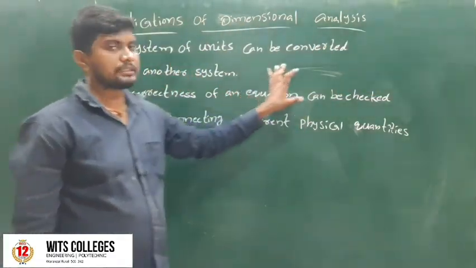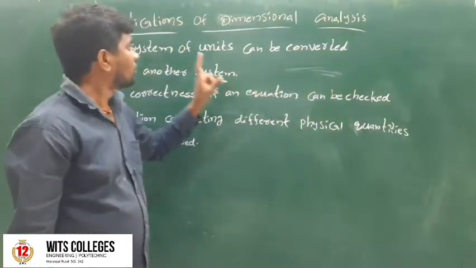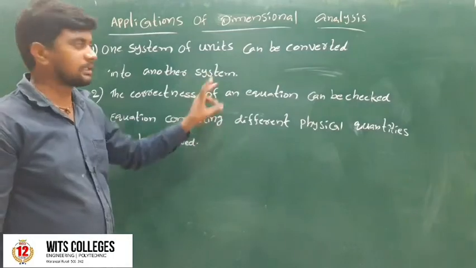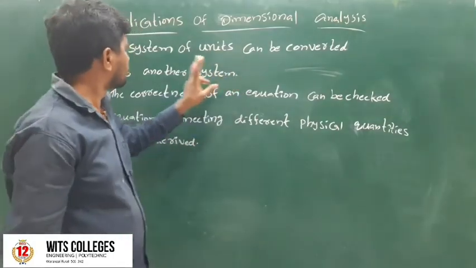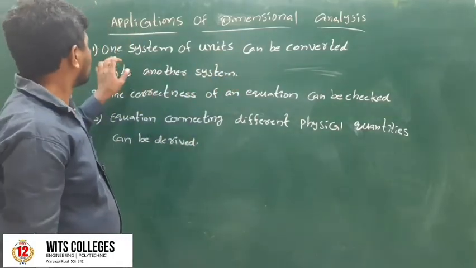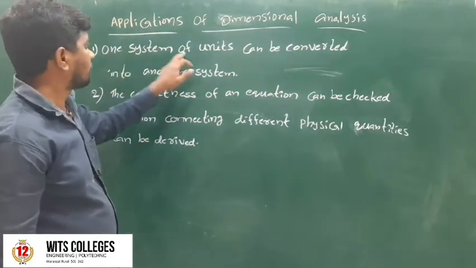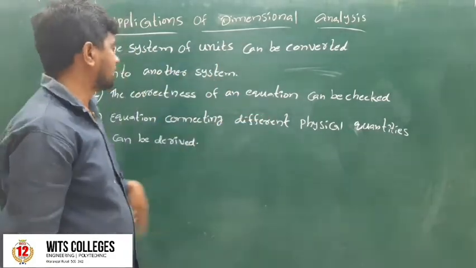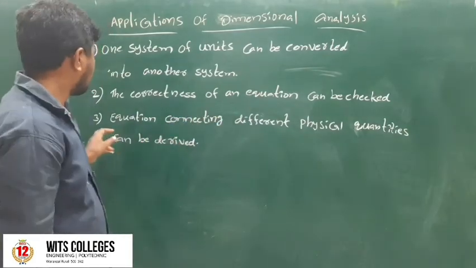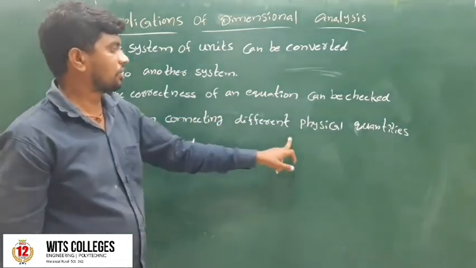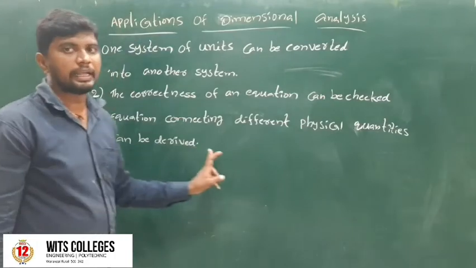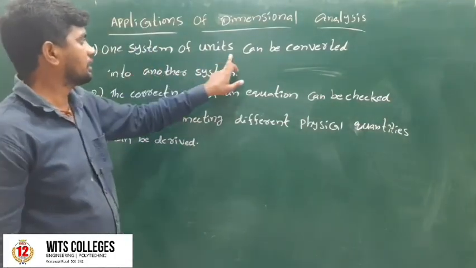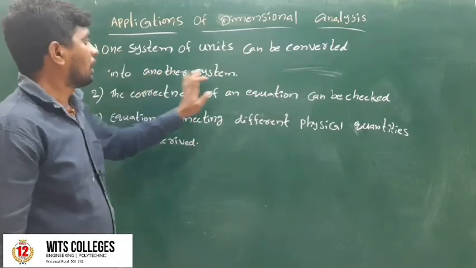In the midterm exams, one question out of these three is compulsory. For example, one system of units can be converted into another system, or the correctness of an equation can be checked, or the equation connecting different physical quantities can be derived. Next class we will discuss how one system of units can be converted into another system.